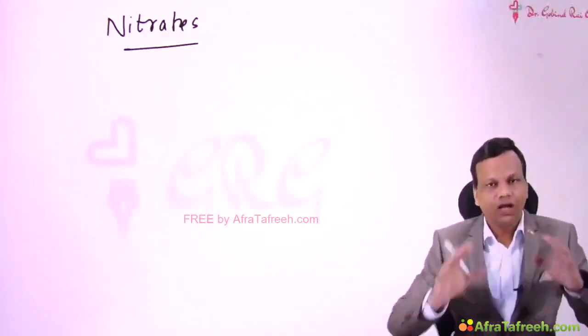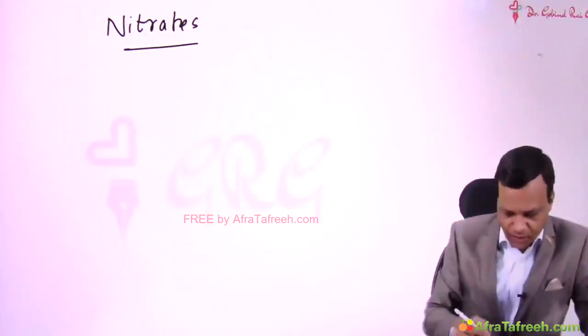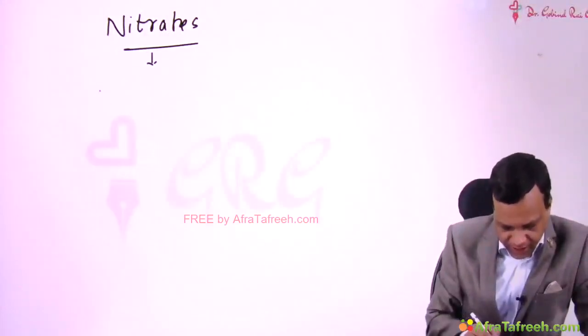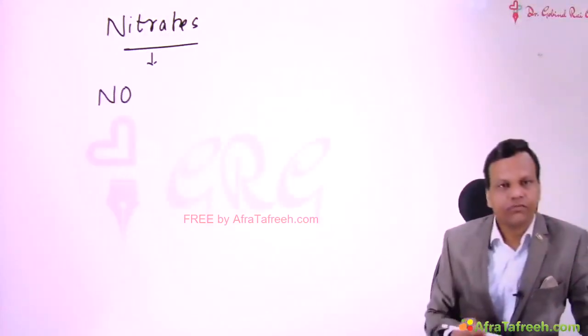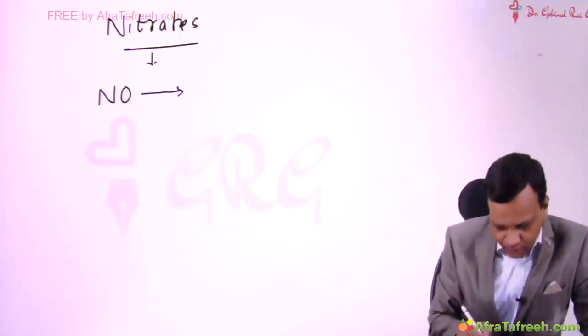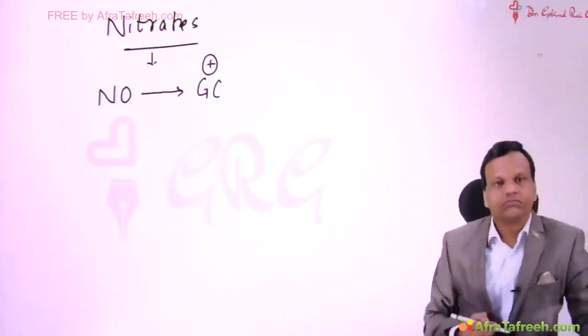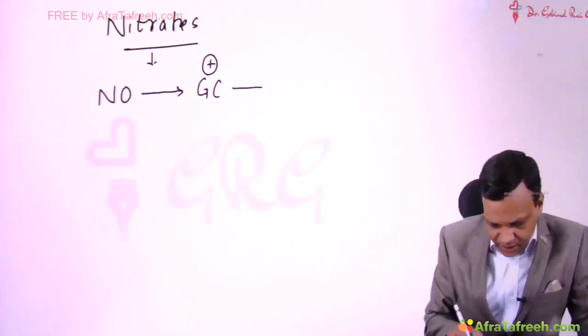First of all, how nitrates work. Nitrates act by releasing nitric oxide. Nitric oxide stimulates an enzyme called guanylate cyclase. And we know guanylate cyclase results in formation of cyclic GMP.